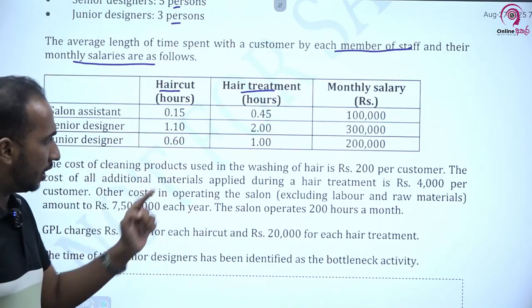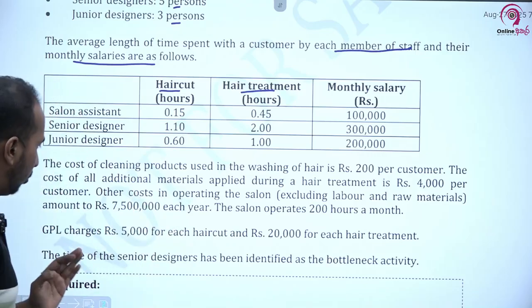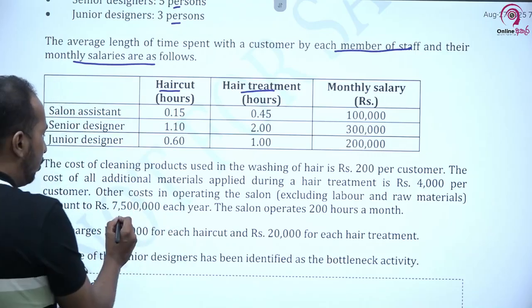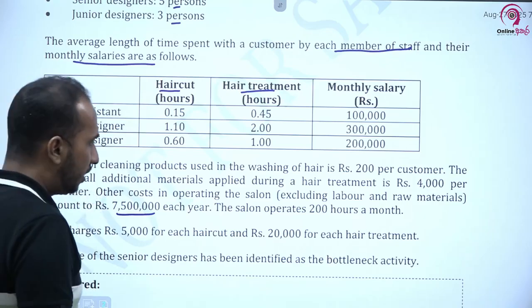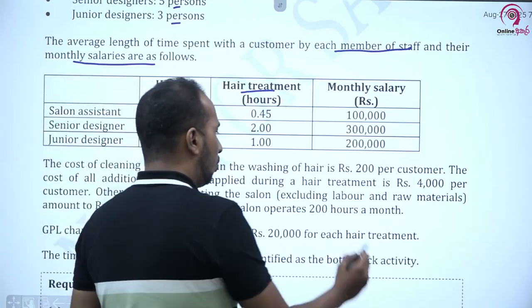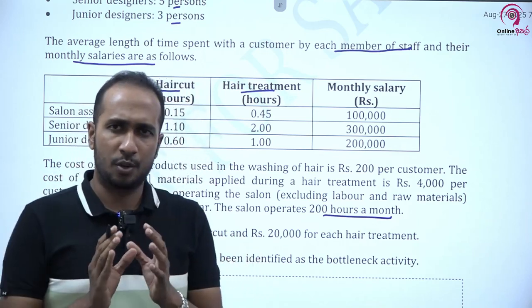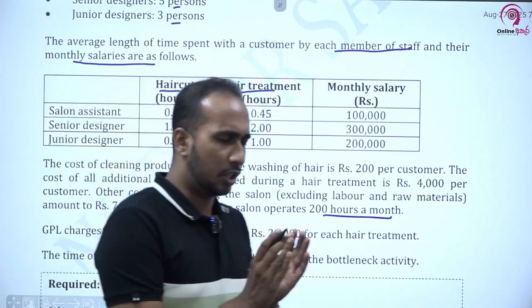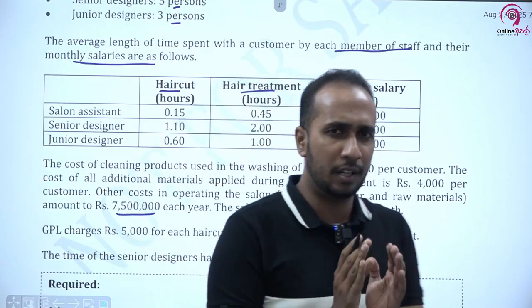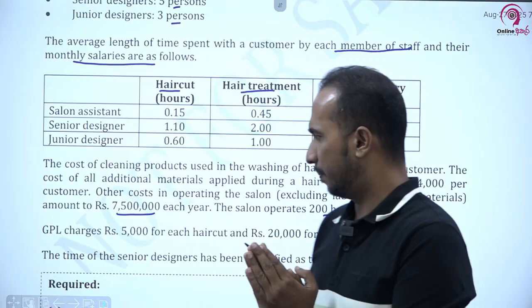Other cost in operating the salon, excluding labor and raw material. Raw materials and labor are excluded. Other cost is amounting to rupees 7.5 million each year. The salon operates 200 hours a month. So these are the information details that have been provided to us. You have to carefully understand these details, right?